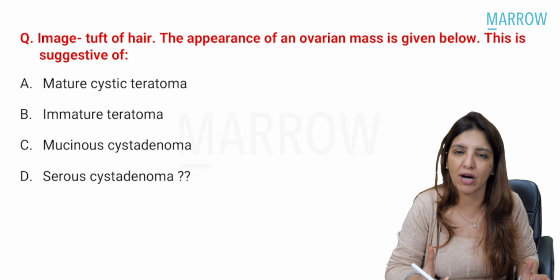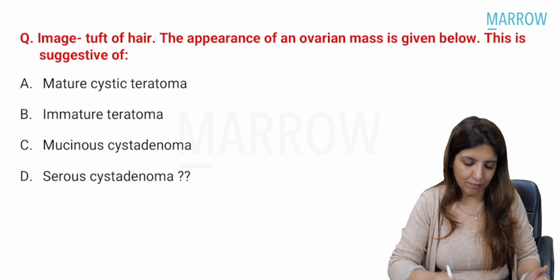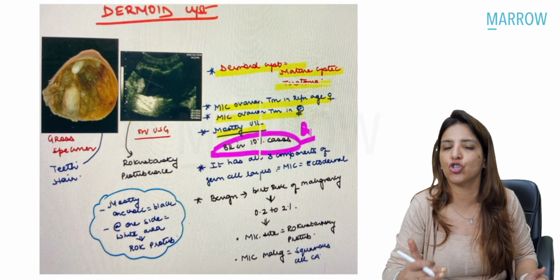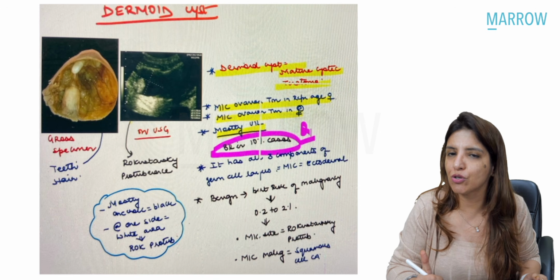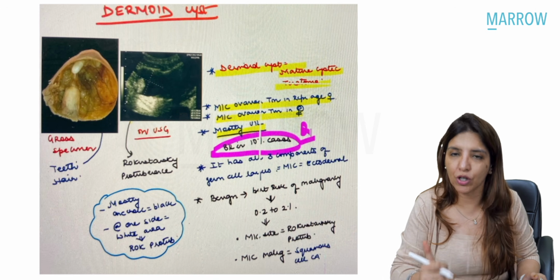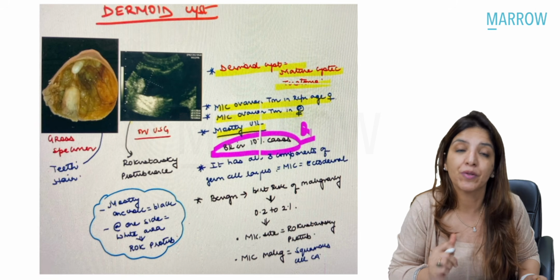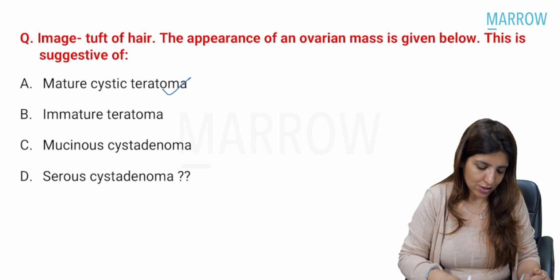It was an ovarian mass with a tuft of hair. And I'm sure if you are getting an ovarian mass with a tuft of hair, you know that it is a dermoid cyst, that is a mature cystic teratoma. Everything about mature cystic teratoma I have covered in the videos for you, whether it is revision videos or the main videos, right? So it is going to be a mature cystic teratoma.